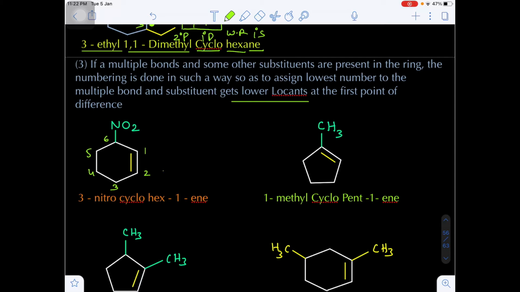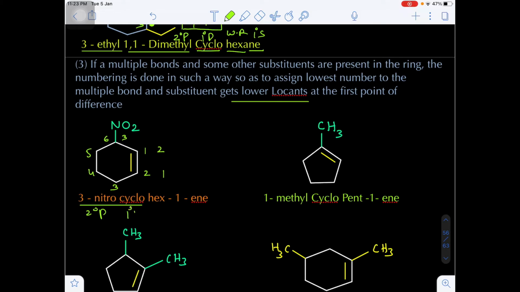That is if I give the numbering in clockwise direction. Suppose I give the numbering in anti-clockwise direction: this will be the first carbon, this the second carbon, and on the third carbon you get the nitro group. So on the third position in anti-clockwise direction, the NO2 group is present. The lowest locant will be the third carbon, so I am using the anti-clockwise direction. That's why 3-nitro, which is the secondary prefix.